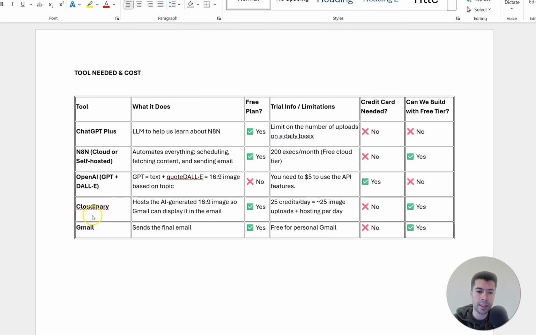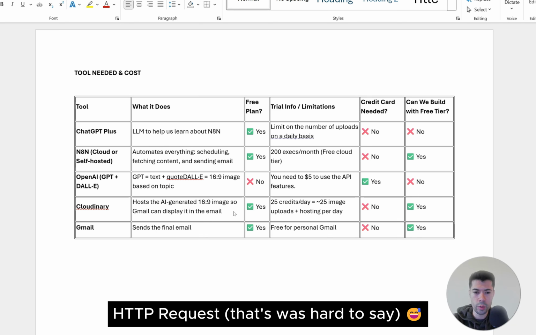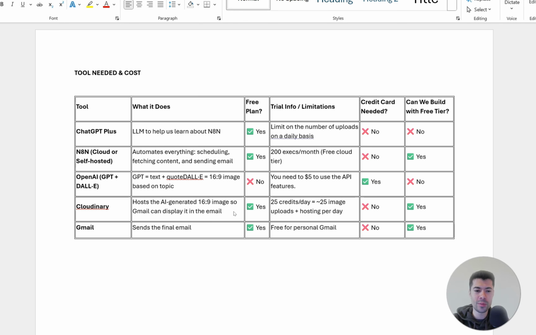Then we need a Cloudinary account. This is so that we can upload the image that we created to Cloudinary. Then we can call that image using an HTTP request. No worries, I'm going to be showing you how to do everything. And last, we need a Gmail account, and I'm going to be showing you how to connect that to N8N.